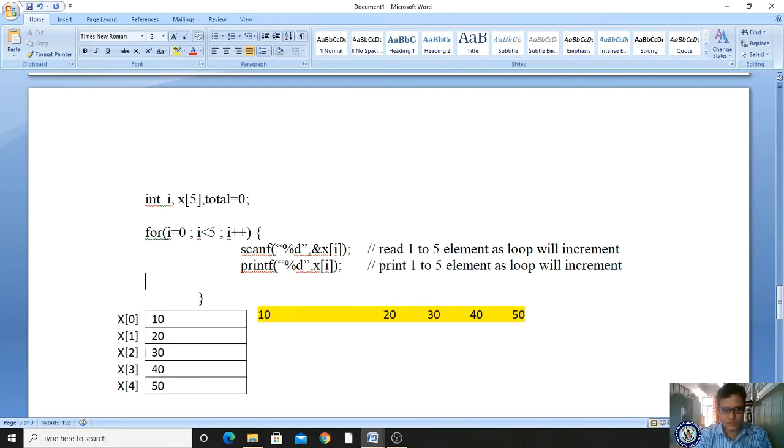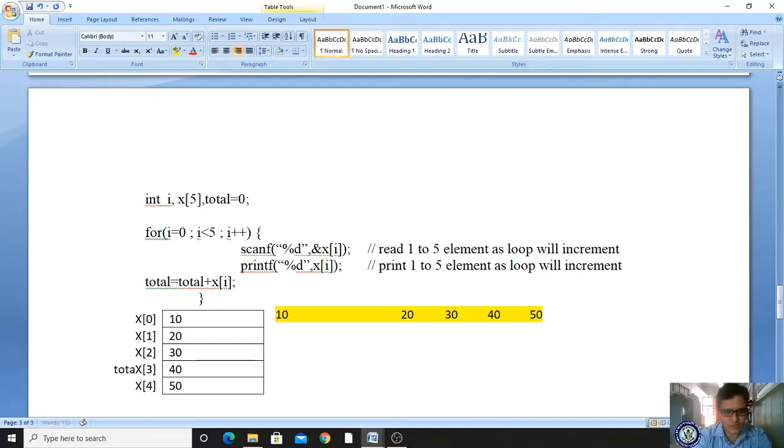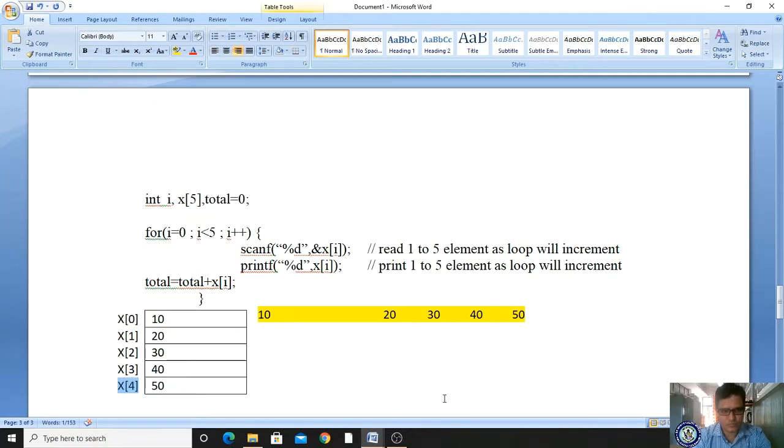I'm giving here total is equal to total plus x of I. For the first time, if I is 0, x of 0. X of 0 location value is 10. 0 plus 10, in total it will store 10. Total the first time will be 0 plus 10, that is 10.